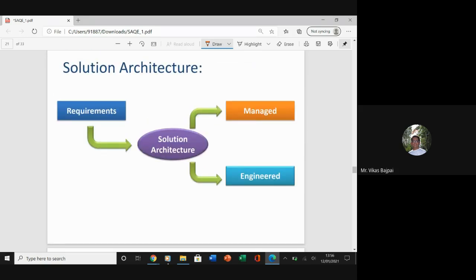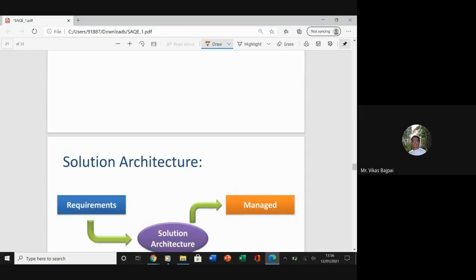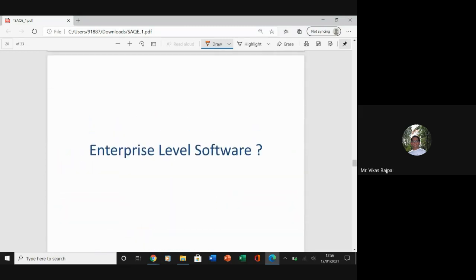So this is the solution architecture. This part we'll start from the next class, and let's now take the questions which you have in the next few minutes. We'll start the solution architecture from the next class, but for today let's take some questions. Let's have a small question answer session.